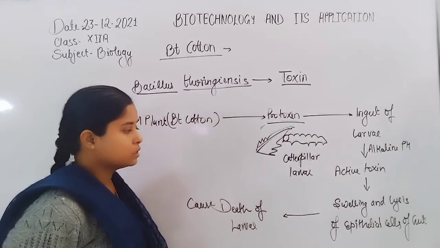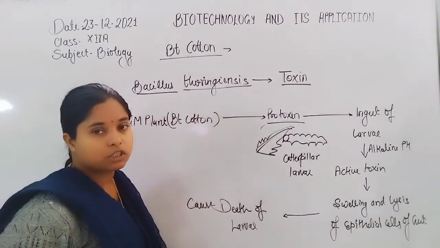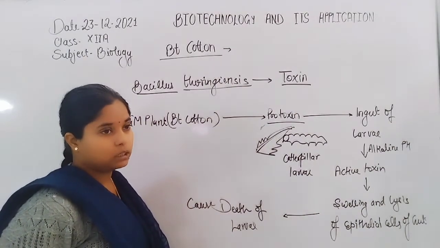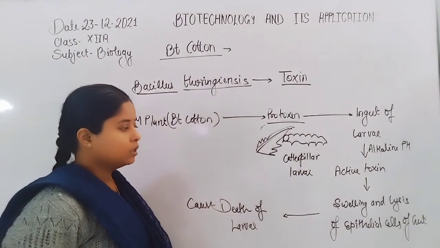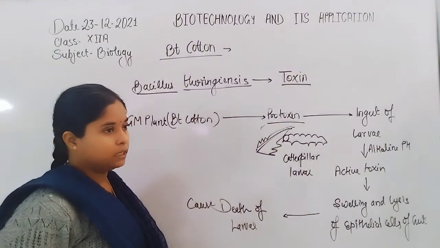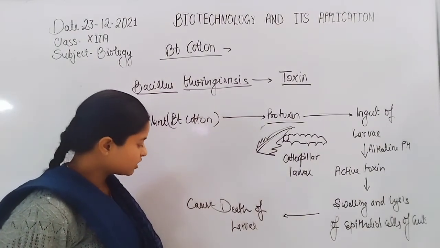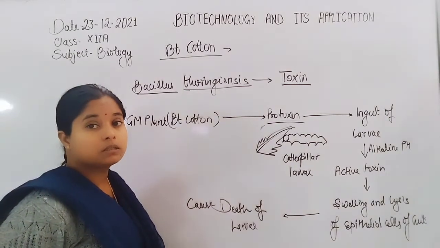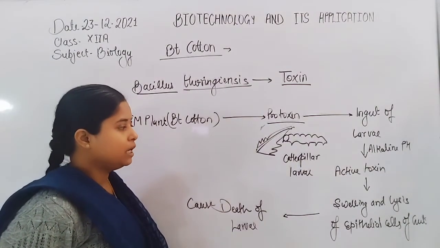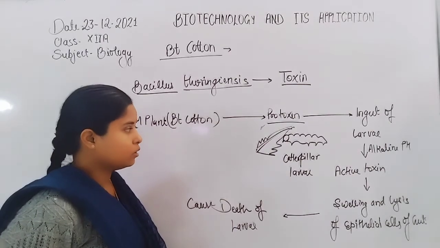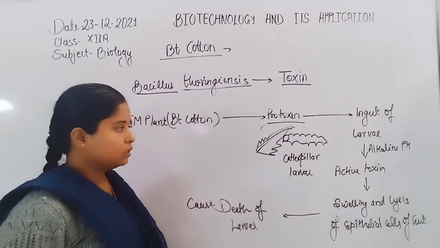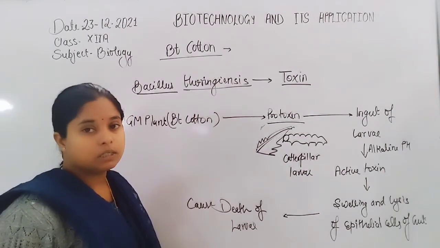Due to this, pore formation occurs in the gut, and all the liquids which are present in the gut move outside, and that causes the death of the larva. Due to this the plant gets protected from the larvae or the insects.